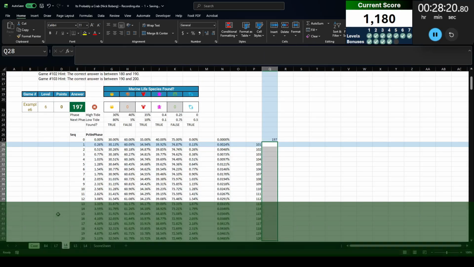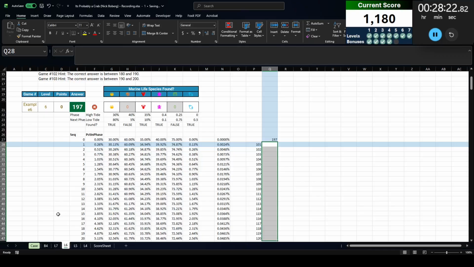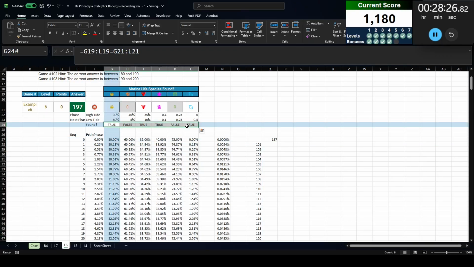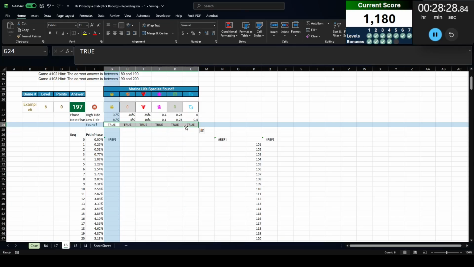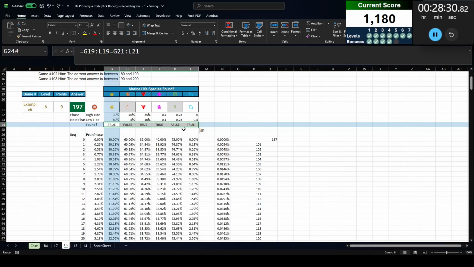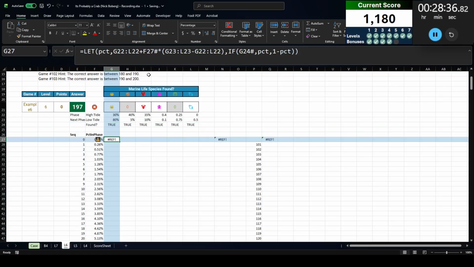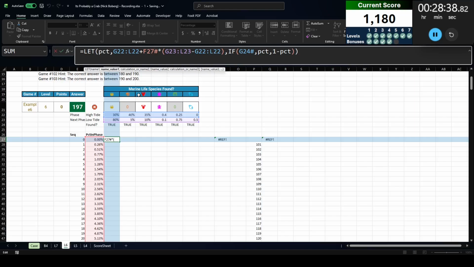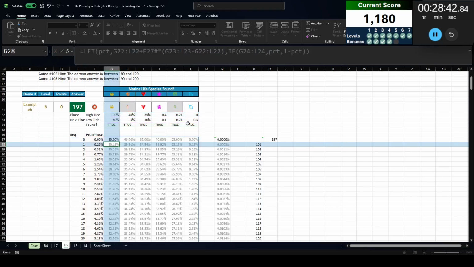Okay, so I think what I should be able to do is if I turn all these to true, oh, you did not like doing that. Why did you not like doing that? Oh, I think I know why you did not like doing that, because that takes it away from being arranged there. So this should be that whole range there.